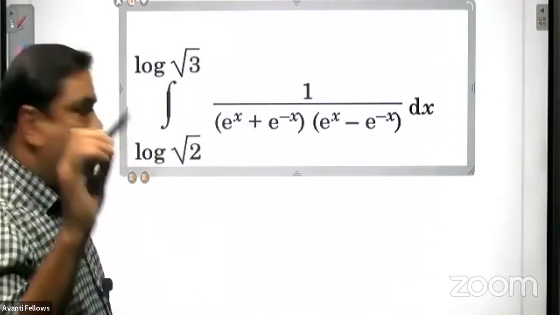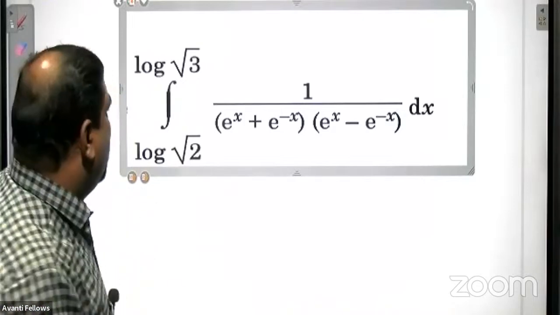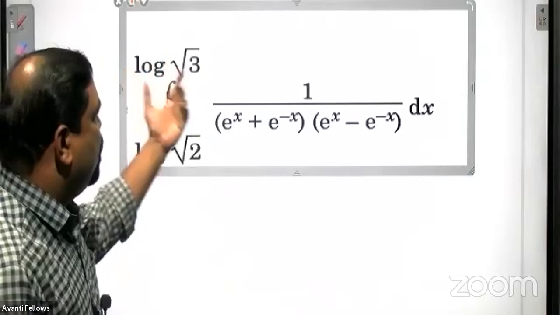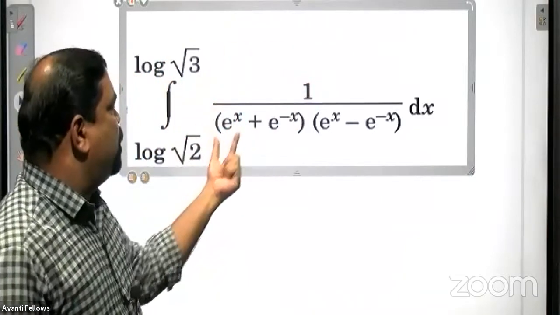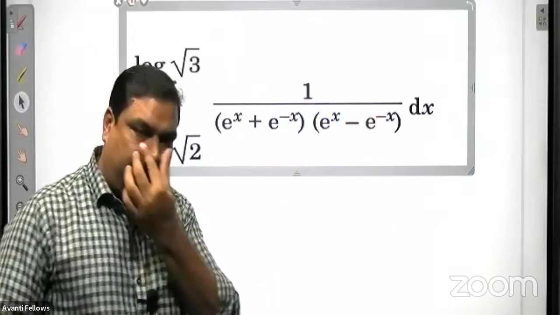Integral with lower limit log root 2 and upper limit log root 3, of 1 upon (e raised to x plus e raised to minus x) into (e raised to x minus e raised to minus x).